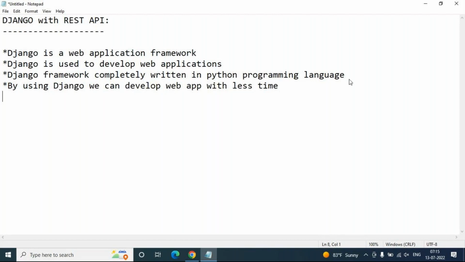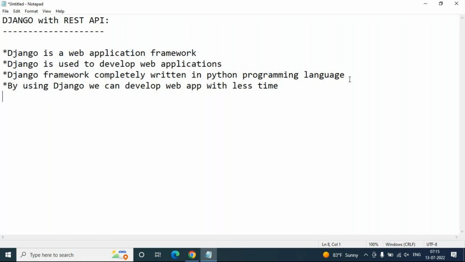It is not a time-taking process because most libraries and ready-made resources are available in the Django framework. It gives you a lot of framework libraries, built-in classes and built-in methods. Using those, we can easily develop any web application in less time using the Django framework.